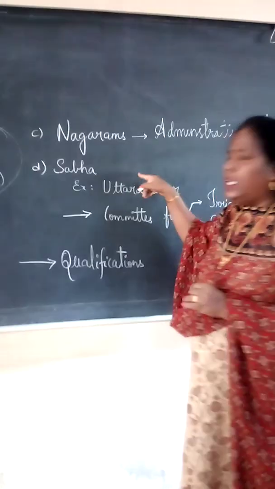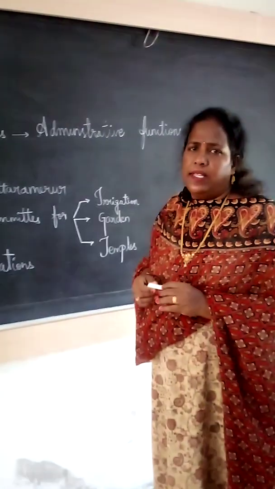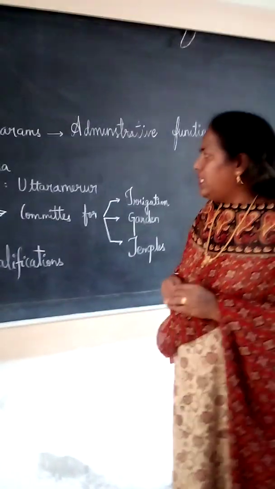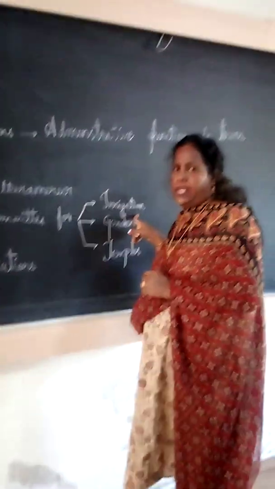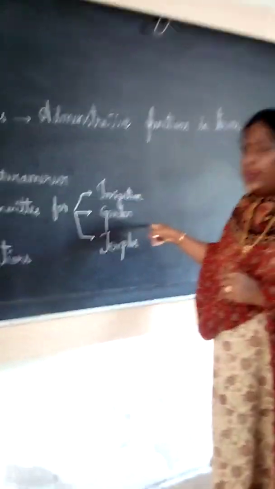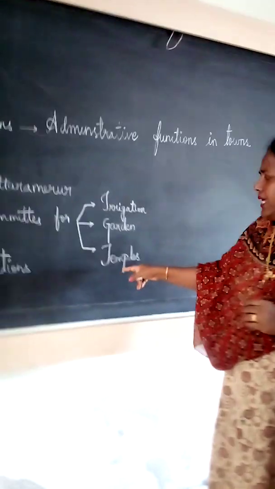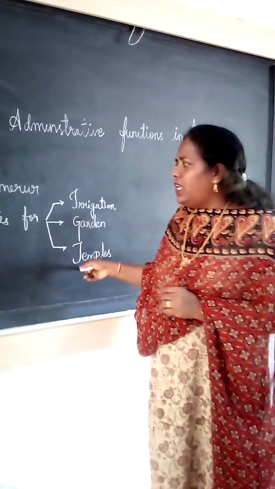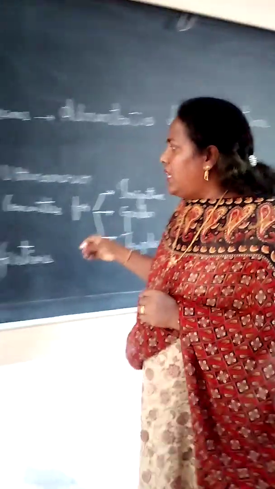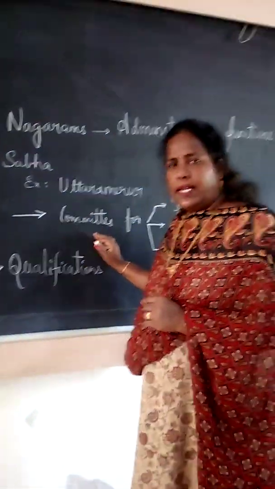Assembly means the people were there, and committees were there. In this assembly, the committees were for irrigation, a group of people committee. Next, garden work, to see the garden work. Next, to maintain the temples. Like this, committees were there. This Sabha's work is to select the members for the committees.